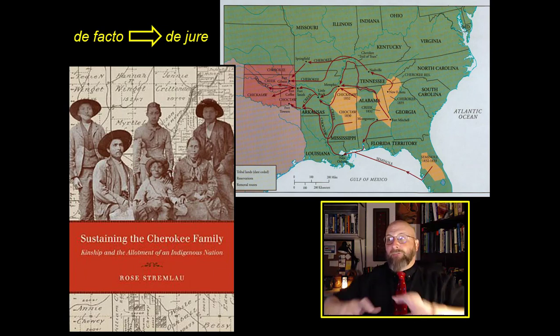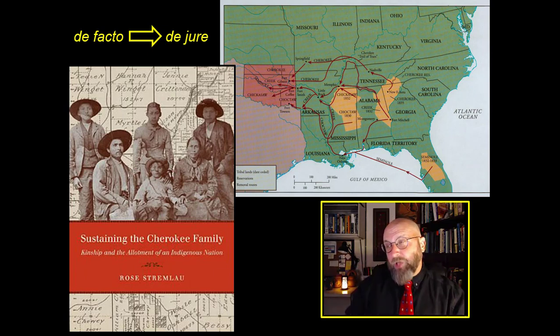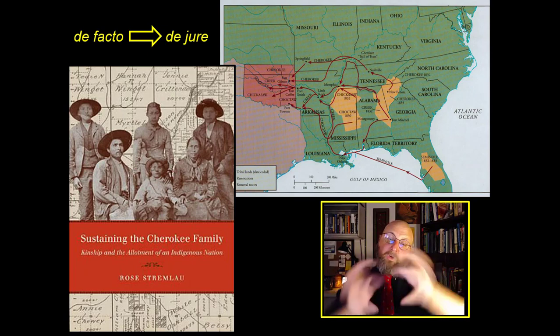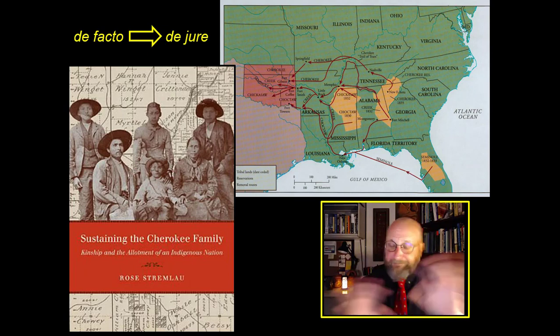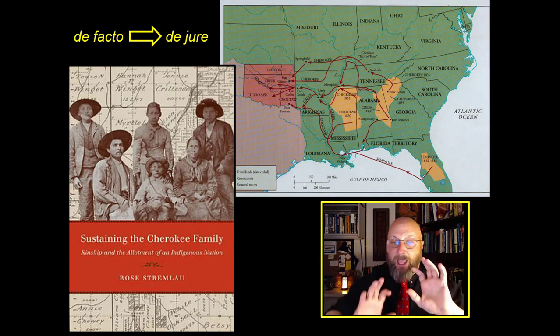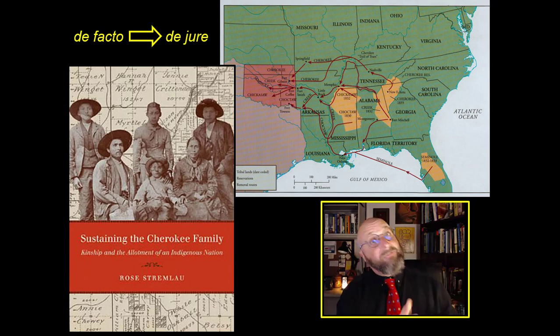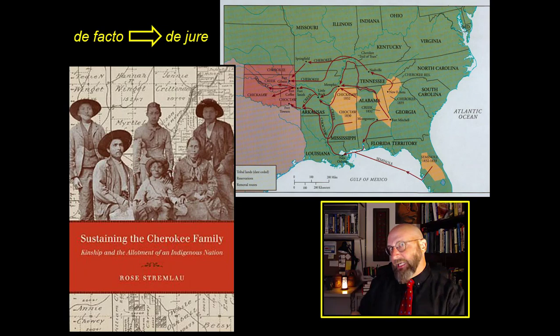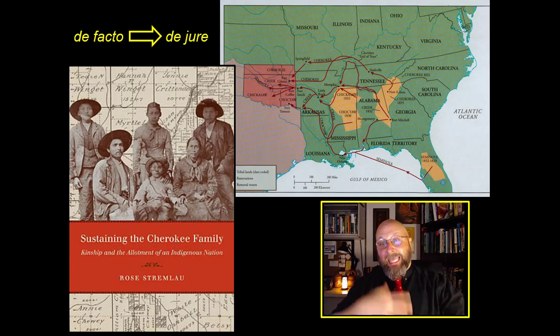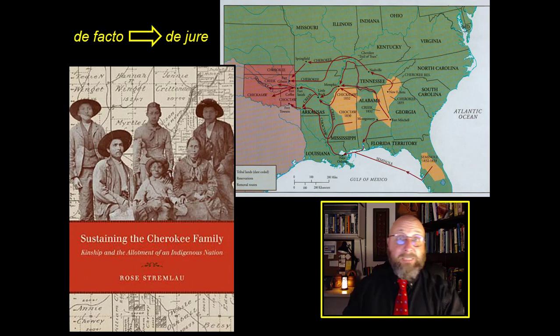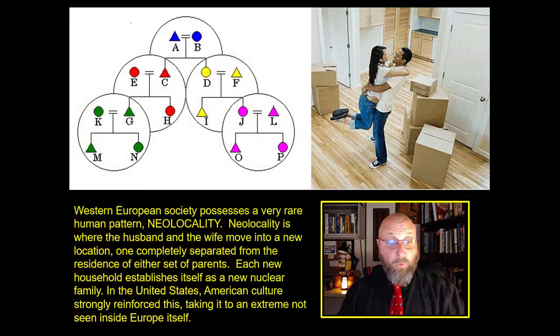But again, we don't know if they were matrilineal before their expulsion or if the expulsion from Georgia created or reinforced the matrilineal traditions. It remains uncertain at what point the de facto families became the de jure families. We don't know that. This is the cutting edge of kinship studies, studying how historical events change kinship structures, how societies have new needs, and how new structures arise to meet those needs.